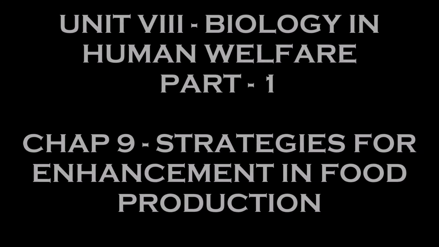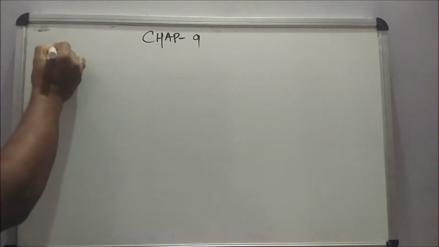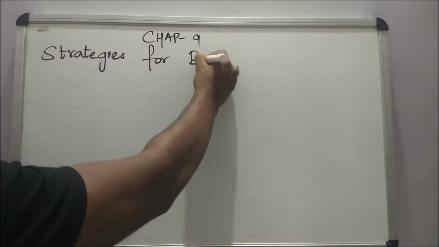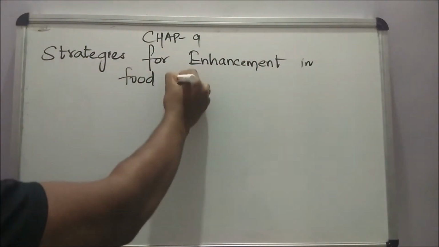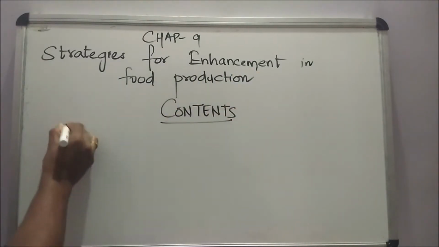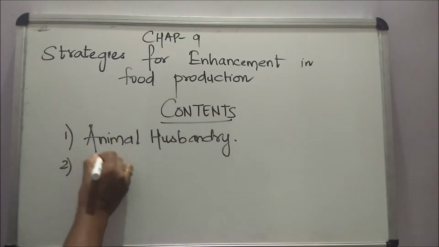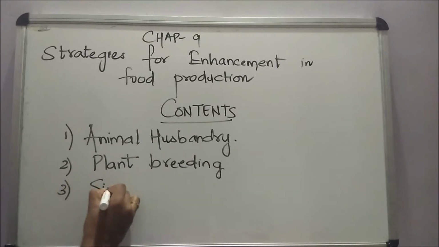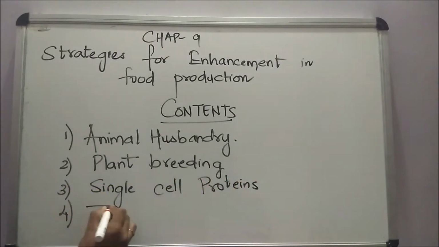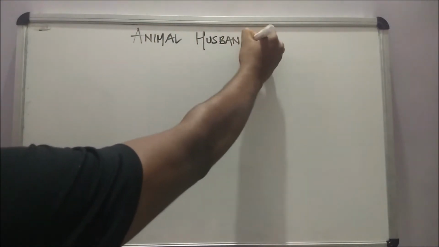Hi guys, today I'm going to teach about Chapter 9, Strategies for Enhancement in Food Production. The contents are animal husbandry, plant breeding, single cell proteins and tissue culture. Today let's learn about animal husbandry.